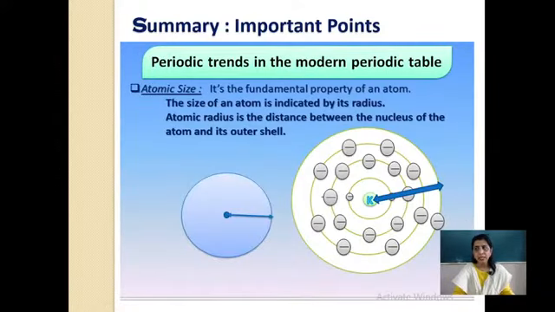Now what is atomic size? If we talk about maths, it is nothing but the center and the outermost point. So this is a radius, and here is also a radius. The size of an atom is indicated by its radius. And what is the radius in an atom? Atomic radius is the distance between the nucleus and the outermost shell, same like this radius. Easy to remember.